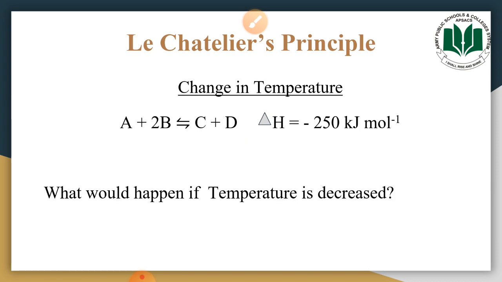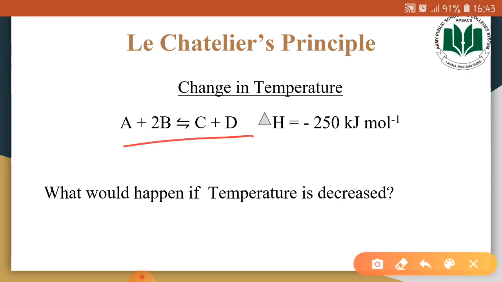Now we will talk about what would happen if the temperature is decreased. What change are we bringing in a chemical system? Decreased temperature. How would the chemical system oppose that change? By increasing the temperature. Now see in this equation which side is increasing temperature, forward or reverse? That is the forward side, because in the forward reaction the heat is being released. So that heat which is being released in the forward reaction would try to compensate the decrease in the heat that we brought in a chemical system.